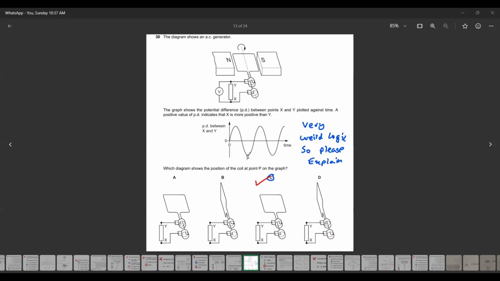Now what has happened? The point P is what? Yeah, B is, look, when the coil rotated 180 degrees in an AC generator, the direction of a voltage changes. Like if you have a coil and we have a side A, B, C, D, which is horizontal.